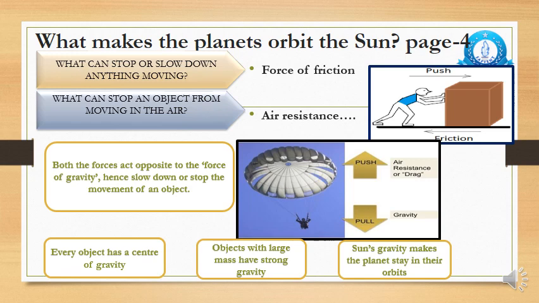So sun's gravity tries to pull the planets towards itself, and the planets have their own gravity. They are trying to exert their gravitational force as well, their gravitational pull as well. Gravitational pull would be a more appropriate term over here. So all the objects, because of their gravity, are staying at their position. And in the solar system, it is because of the sun's gravity that all the planets are staying in their orbits and are not moving here and there.